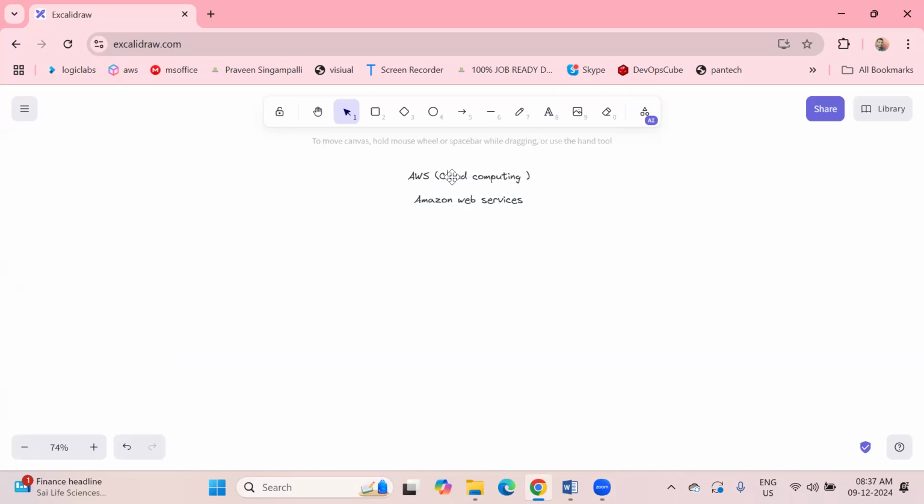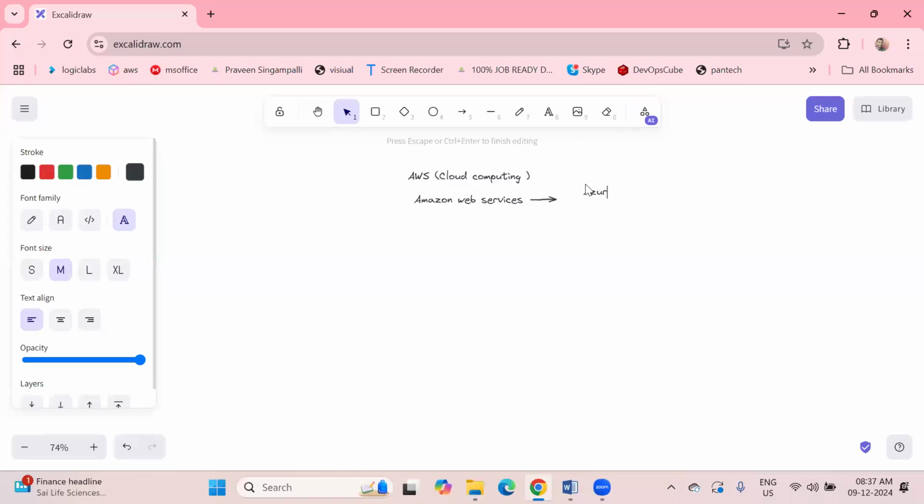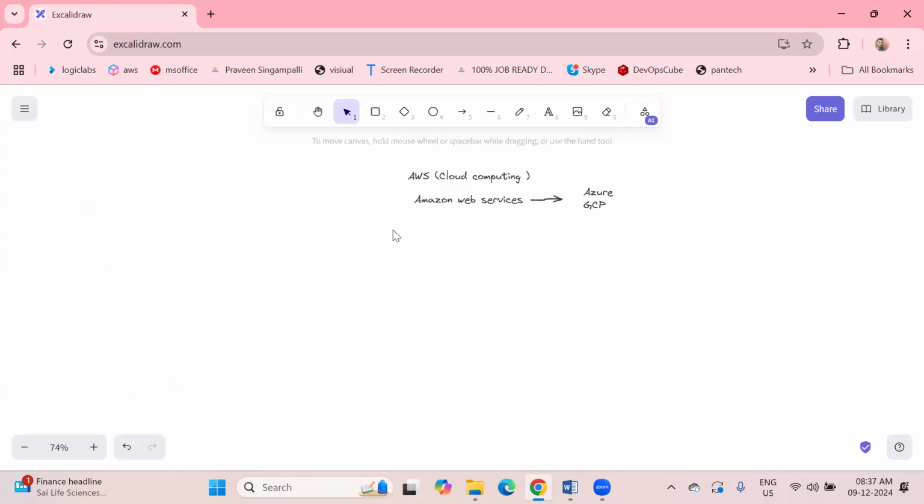Similarly, in the market we have competitors called Azure and GCP. But why are we preferring AWS? I'll let you know after the cloud computing concept. So first thing, what is cloud computing?